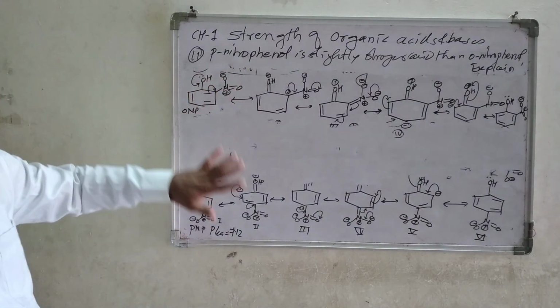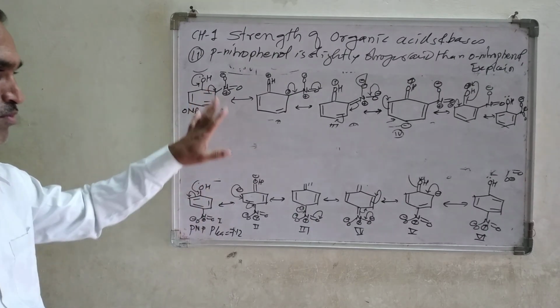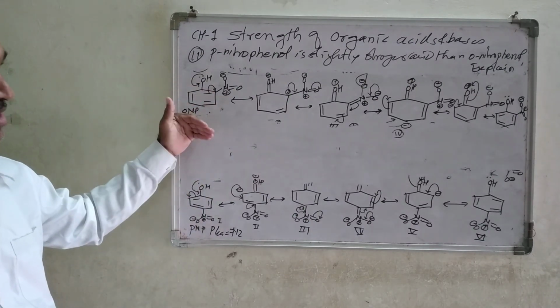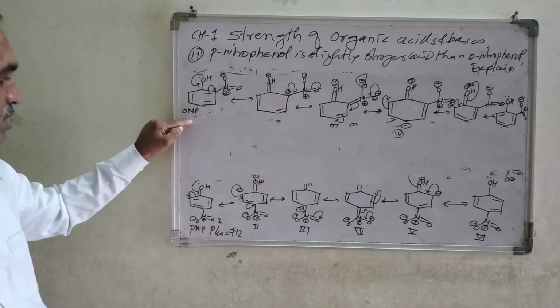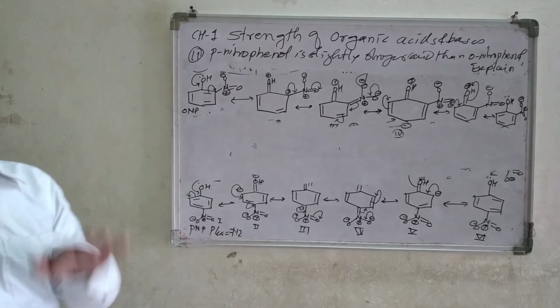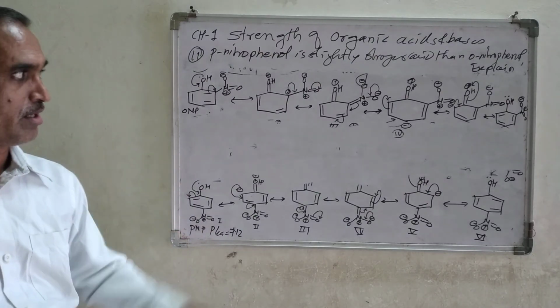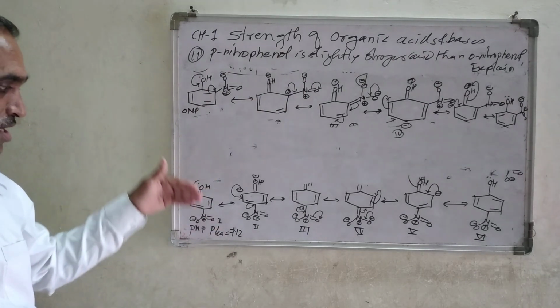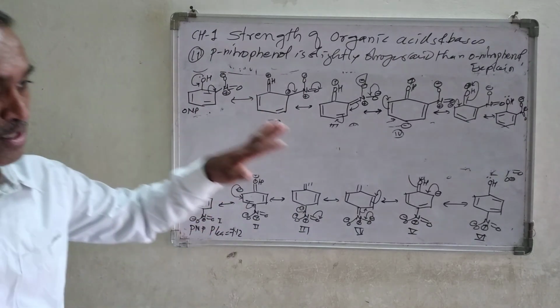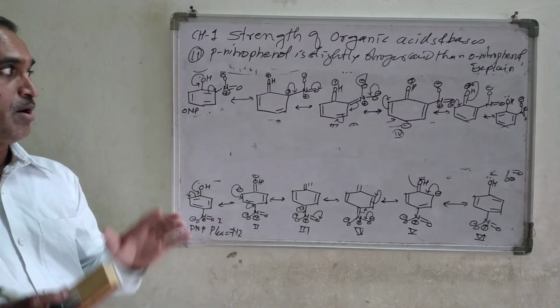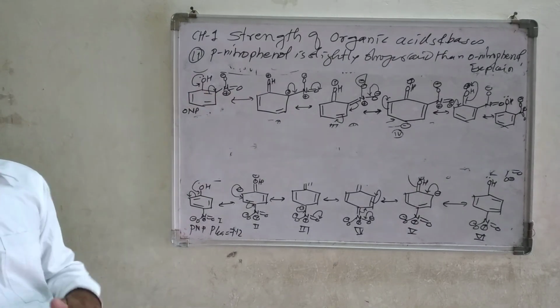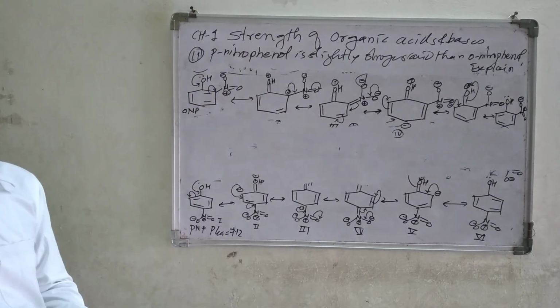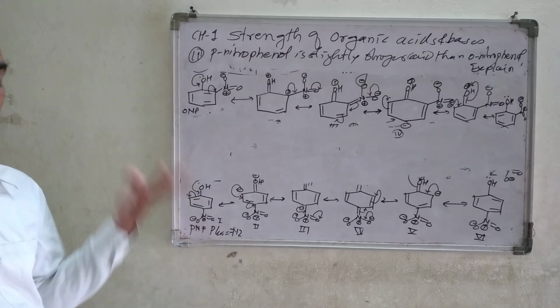Don't draw the resonating structure. We know that the number of resonating structures of ortho-nitrophenol and para-nitrophenol are identical, similar. For ortho-nitrophenol there are 6 resonating structures. In para-nitrophenol there are also 6 structures, both containing a nitrogen atom, meaning minus I effect and minus M effect are both involved here.